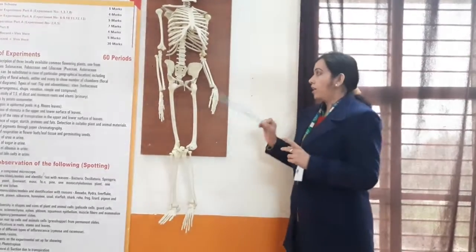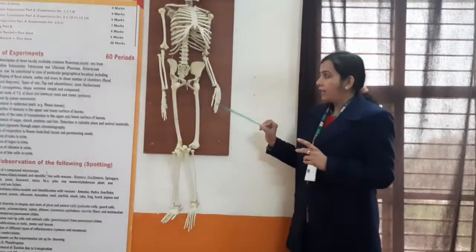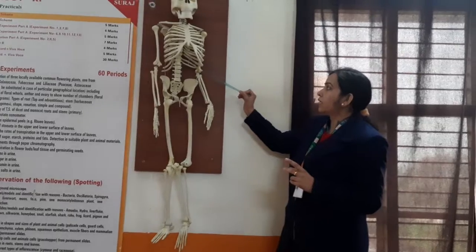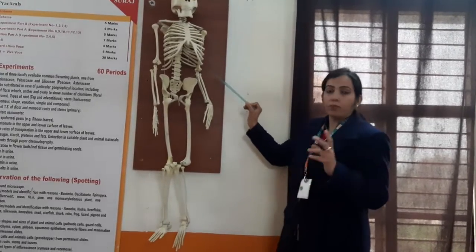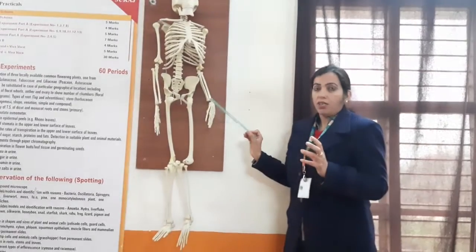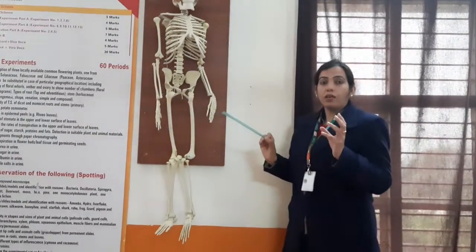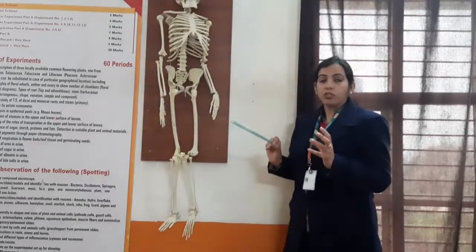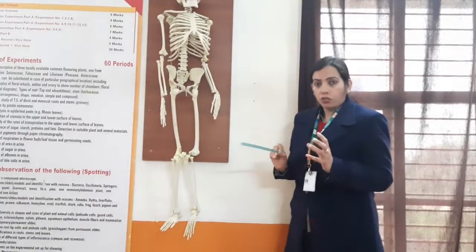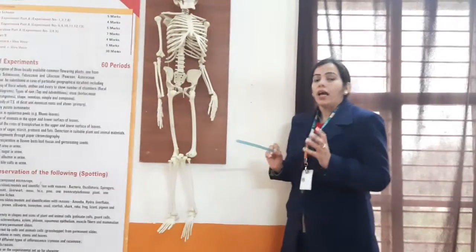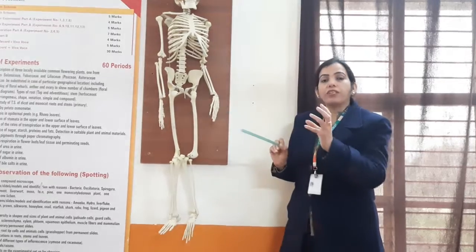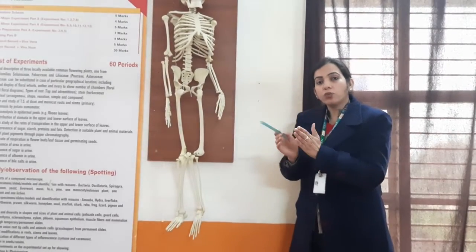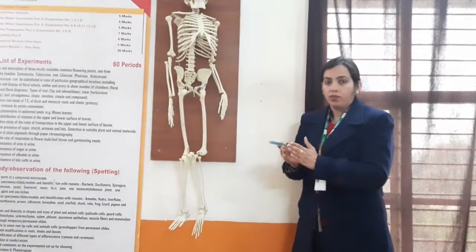One more thing is about the cartilage. Cartilage are the soft endings of the bones. As you can see, this is a muscle. These soft endings are known as cartilage. For example, the pinna of your ear is made up of cartilage, and cartilage helps in absorption of shock, also known as a shock absorber, and also reduces the friction between the bones because bones are joined with each other. So these reduce the friction between the two bones.